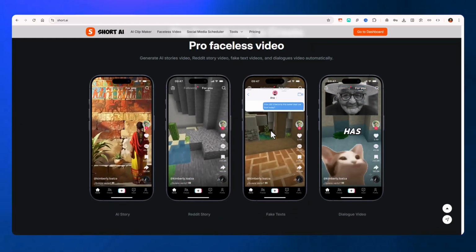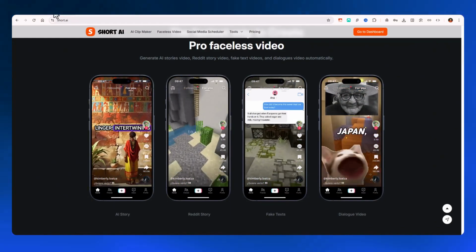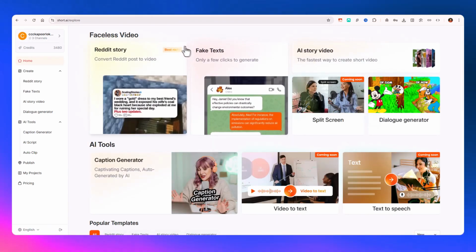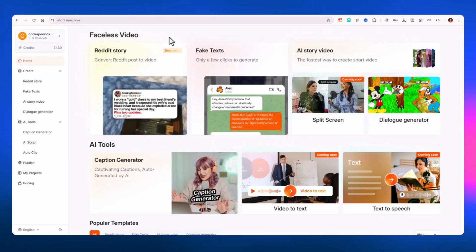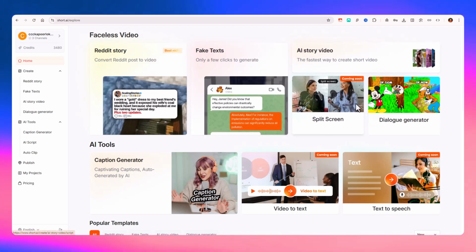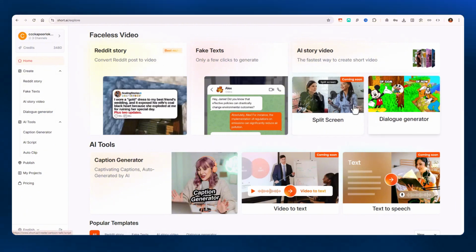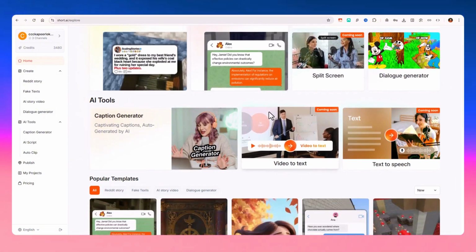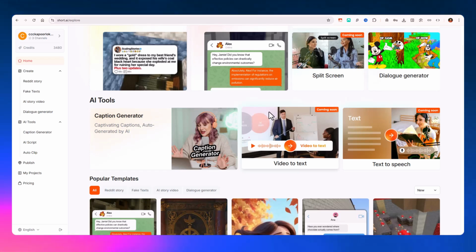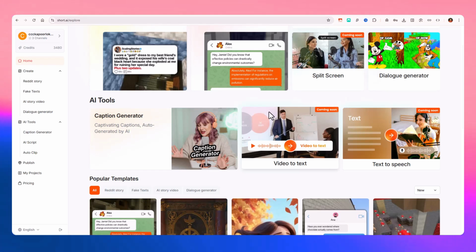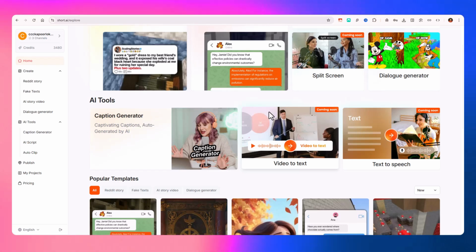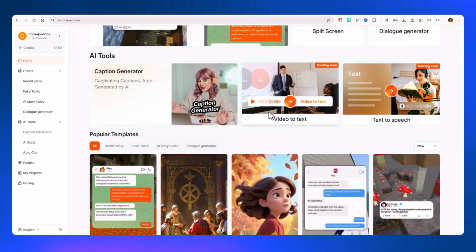So let me quickly jump to my dashboard and here I am on my dashboard, you can see, and here on the top you can see the faceless video creation. There are plenty of options to create Reddit story, fake text, AI story video, split screen which is coming soon, and dialog generator. And then you have some AI tools to generate the captions, to turn your video to text, and there's also a feature for text to speech, so all the text is generated into a speech that you can download, or it is kind of a voiceover thing.